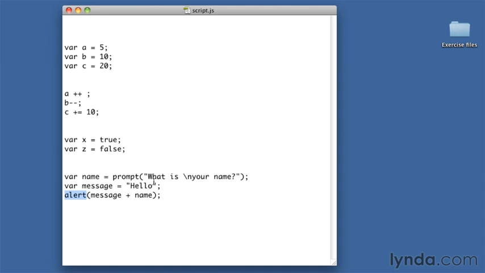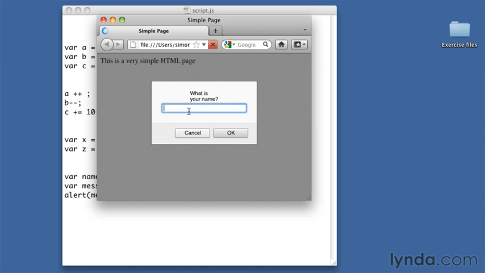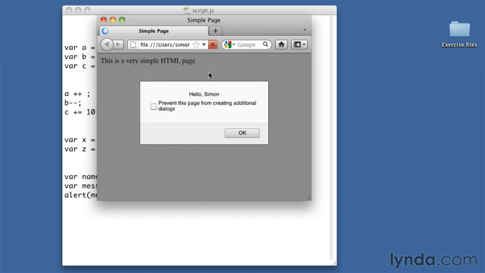Well, really what I want is hello, comma, space, and then the name. So this would be another reason we would want this space regarded as significant, so that when we're combining strings together, they don't all jam up against each other. Saving that and trying that one again, we could just reload the page to try it again. We can see that now that space is being taken into account.